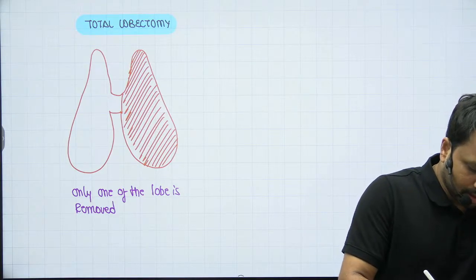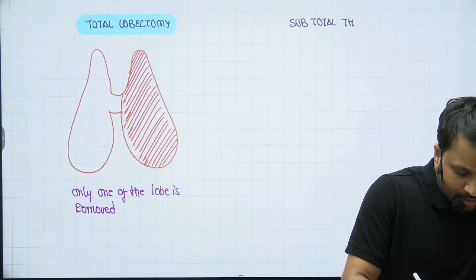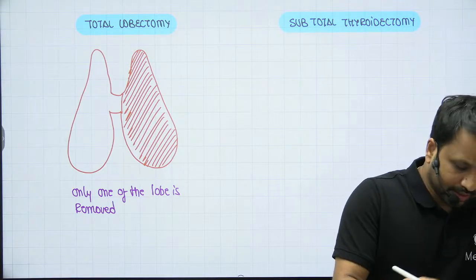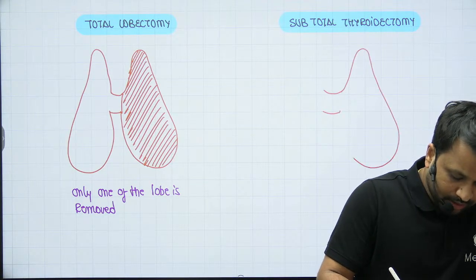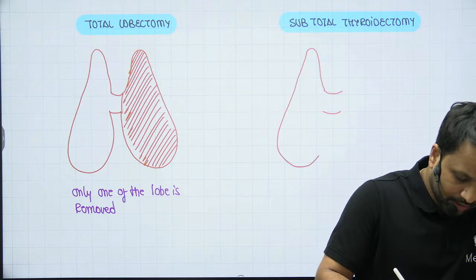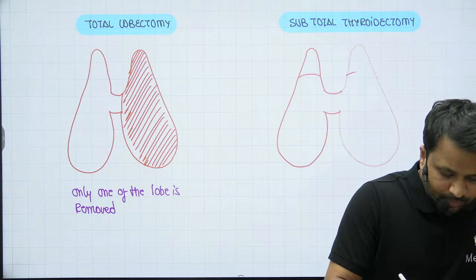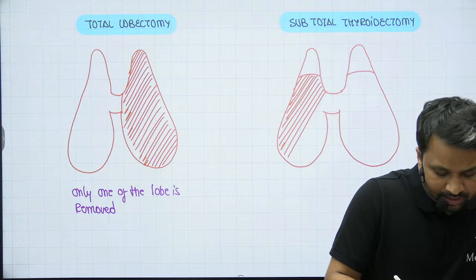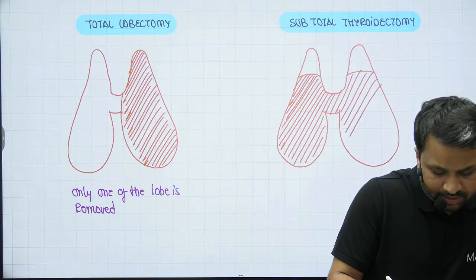Then comes the subtotal thyroidectomy. Now, what is this subtotal thyroidectomy? If you take this as a representation of the thyroid gland, in a subtotal thyroidectomy, on either pole of the thyroid gland, some amount, around 4 to 5 grams, is going to be left behind, and the rest of the thyroid gland will be removed.